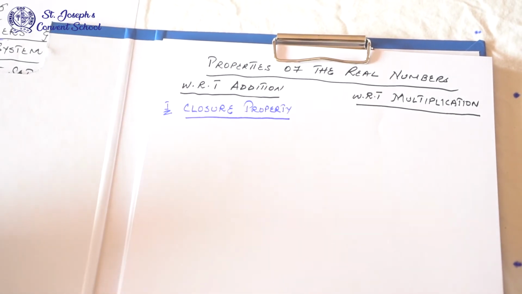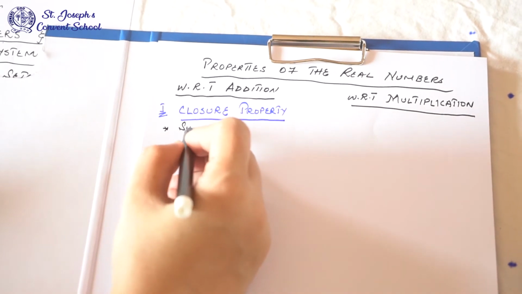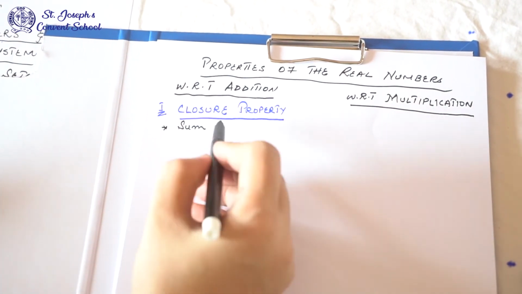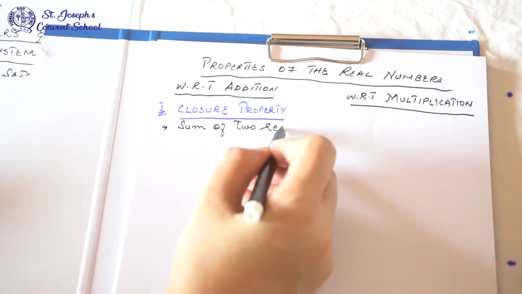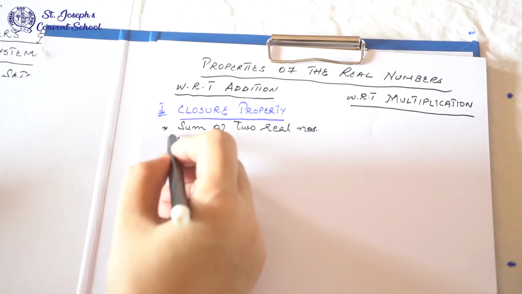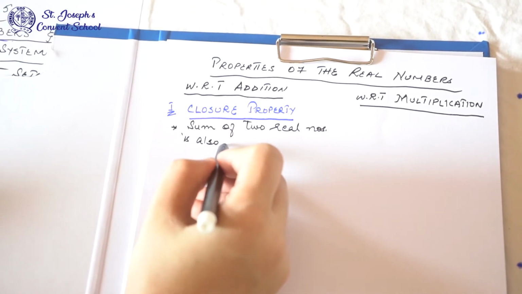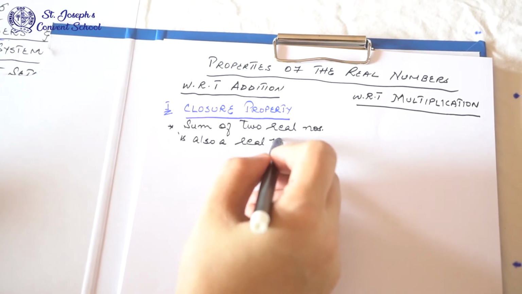Sum of two real numbers is also a real number.